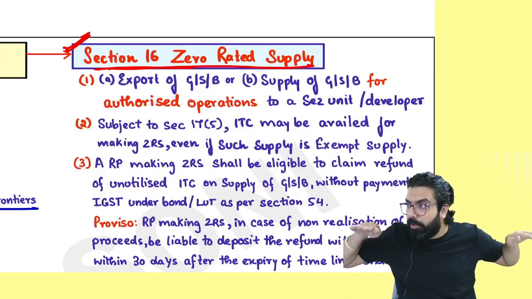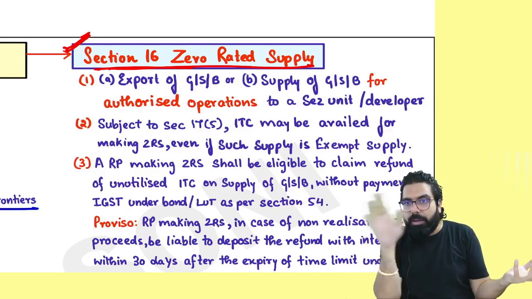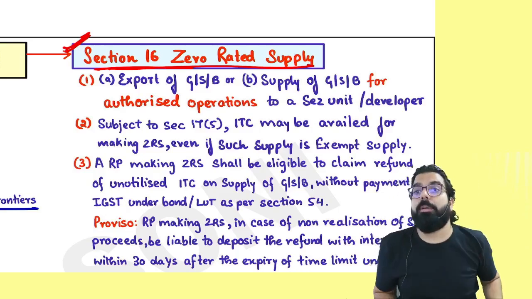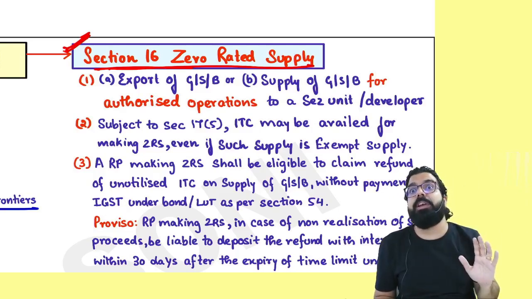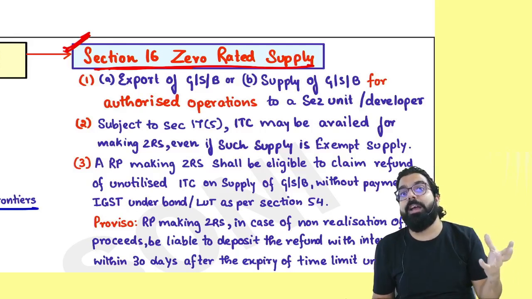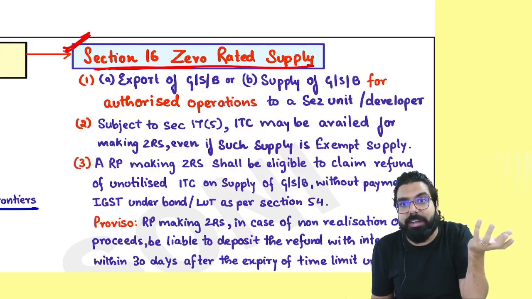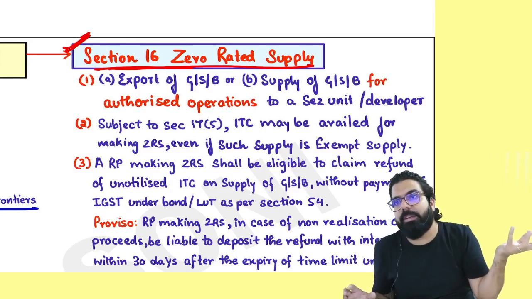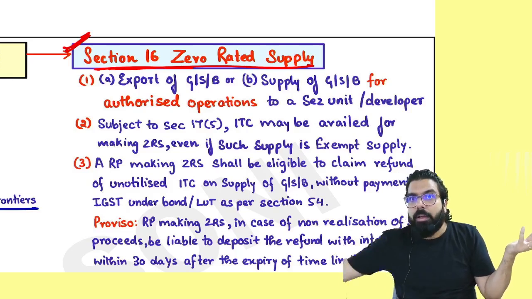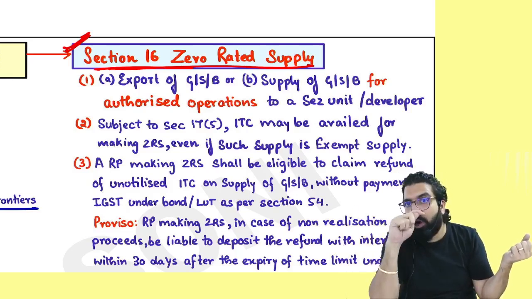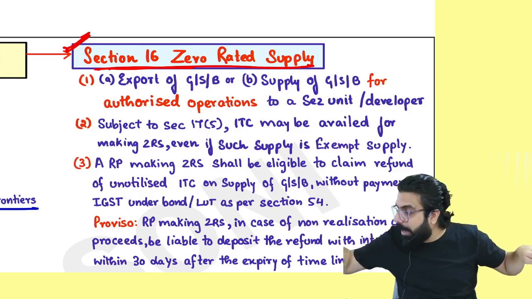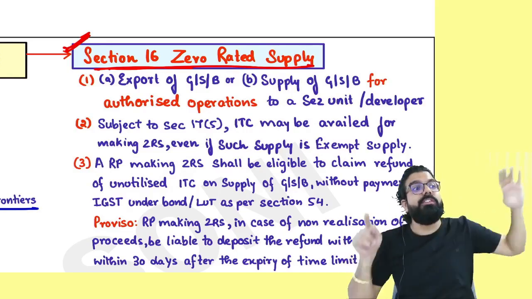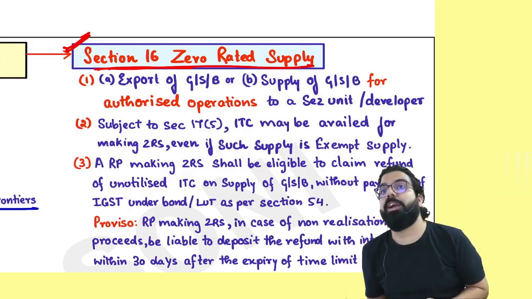Whatever you bought, supposing I bought some raw material, converted them into finished goods and exported. Government says, Ramesh, this export transaction will be treated as zero rated supply. It means when you export, don't charge any tax. Don't charge any GST. I told government, if I don't charge any tax, what about the GST I paid when I bought? Government told, I will give you a refund. It means buying also no GST, selling also no GST. The whole chain is zero rated. And that is why we call it zero rated supply.